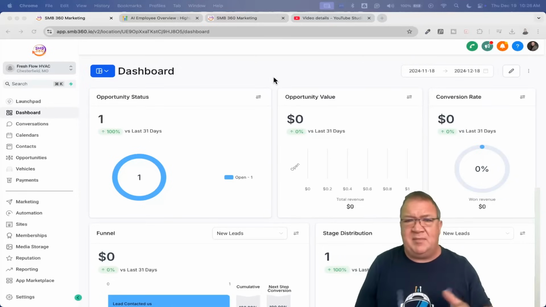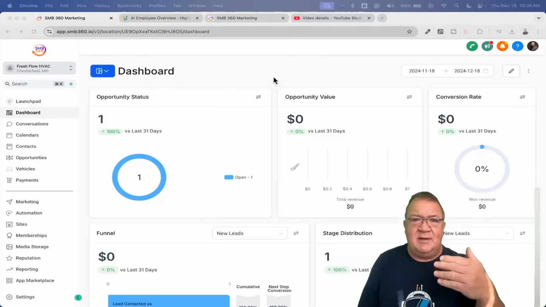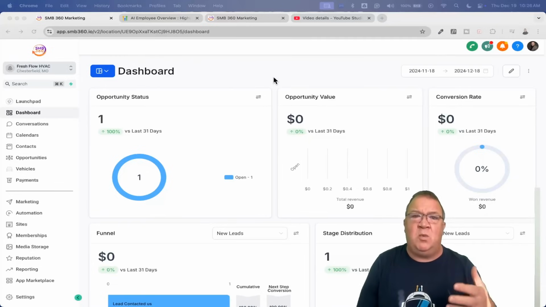It does have a public website. It does have all the features on it that the potential clients can access, which I would recommend if you're really looking to show off what High Level can do. Put a fake company website out there and then put all those features from AI, the AI agent that we're going to be talking about today, put all of that stuff in place and let people see what they can do in their business by giving them a fake company to call, play around with, and interact with. But right now we're going to be covering the AI agent and some of the things I want you guys to look out for.